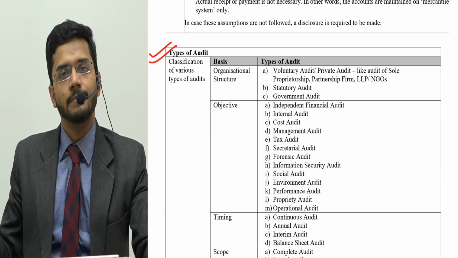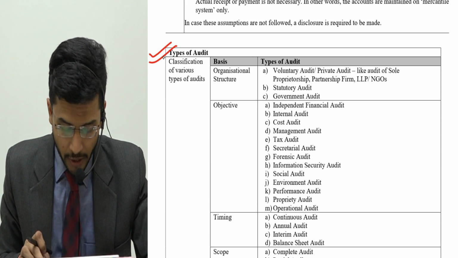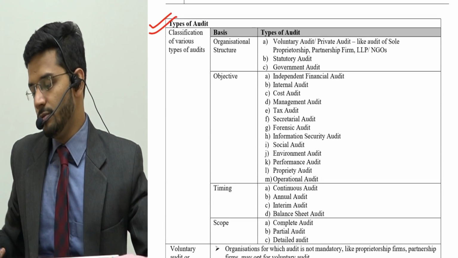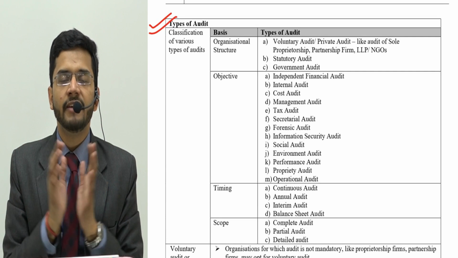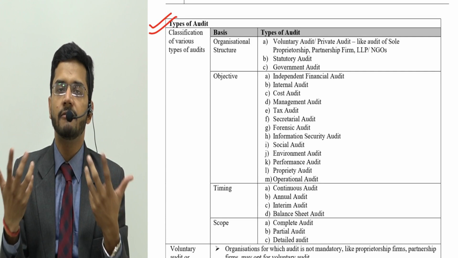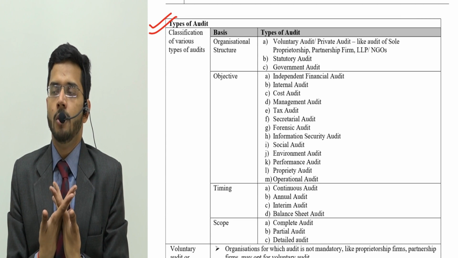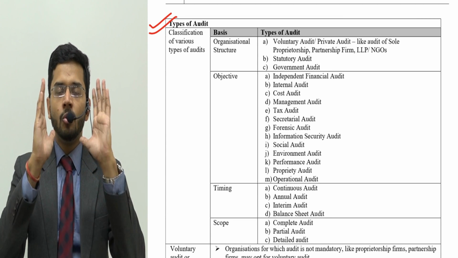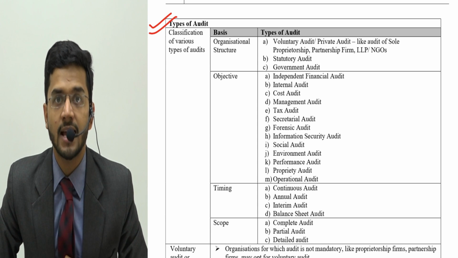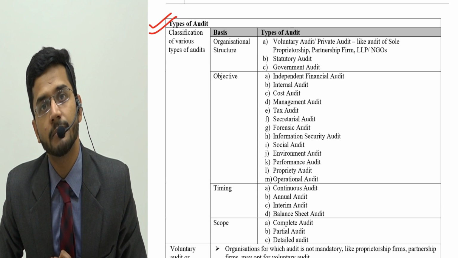What are the types of audit? As I've already told you, audits may vary from the perspective in which the audit is being done. For example, an Income Tax Act would want an audit which caters to only income tax avoidance transactions in the financial statements.